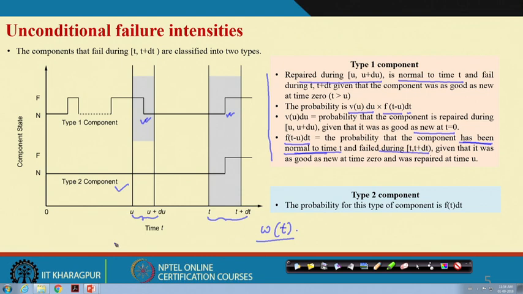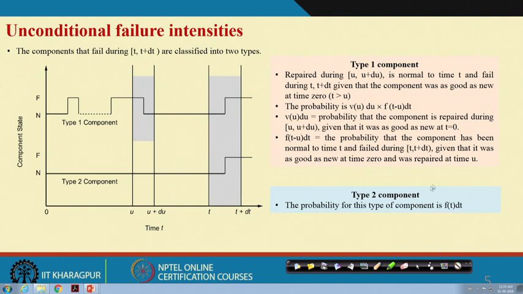Okay. In the second case what will happen, there is no failure-repair issue, it is failing within this t and t plus delta t. So, as a result, the probability that it fails will be f(t) dt. This kind of explanation we have also discussed earlier. So, that means we have to consider not only this, but also this, because these two situations can arise.